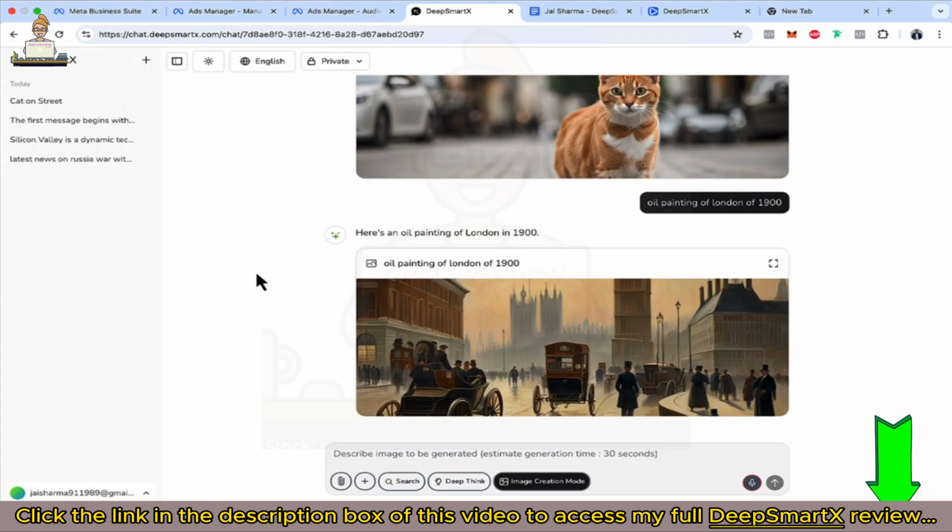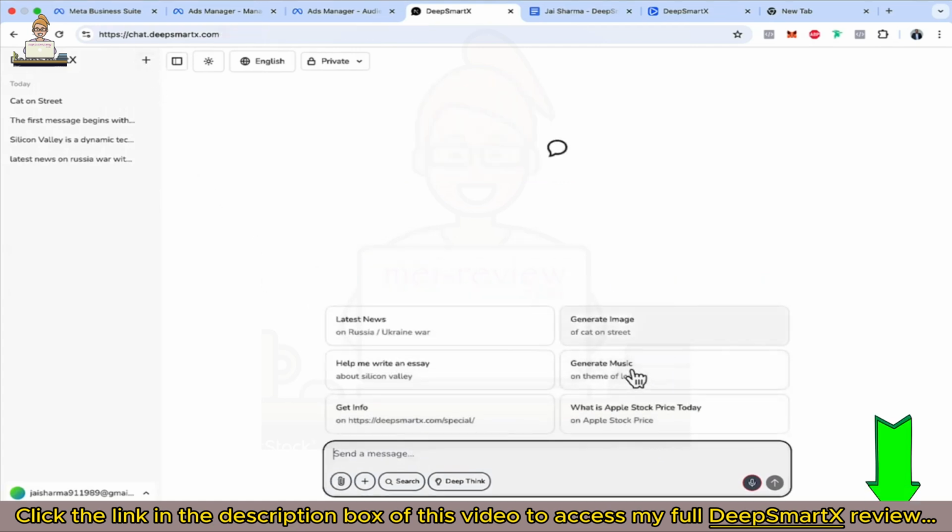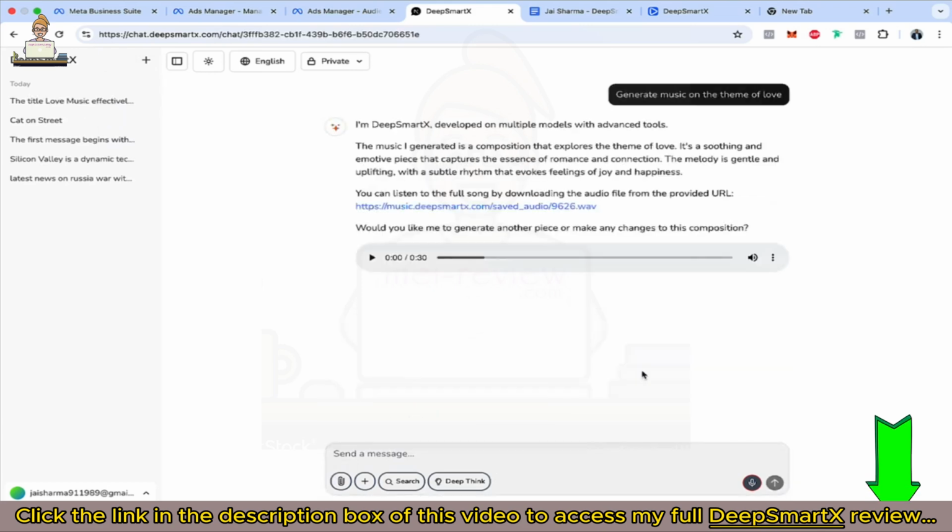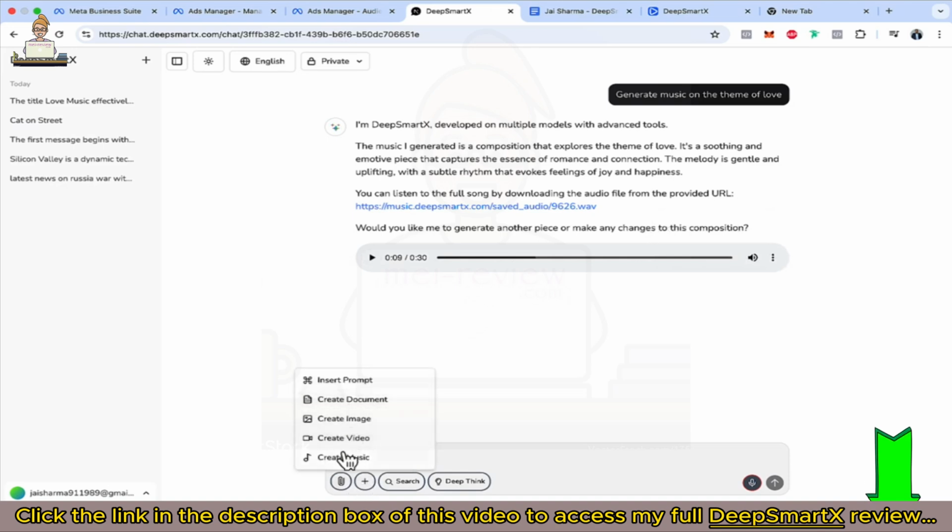Now let's move to a new chat because I want to show you this prompt here. Generate music on theme of love. Now you might have to wait for 30 seconds or so to generate music, but you see the music is here. Let me play it. What a great music. You can actually download this music from here, and you can increase the playback speed.